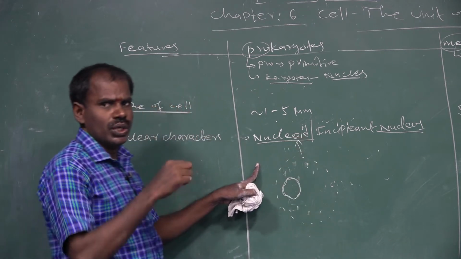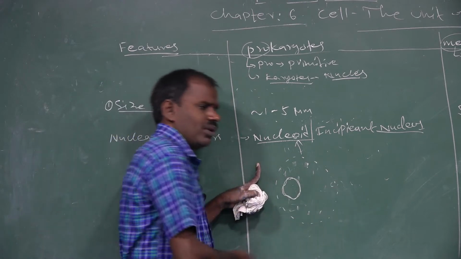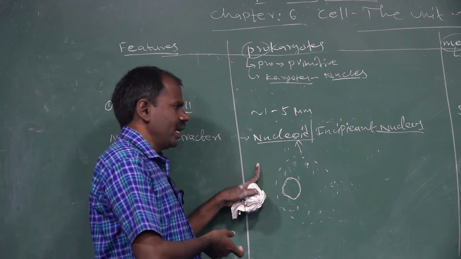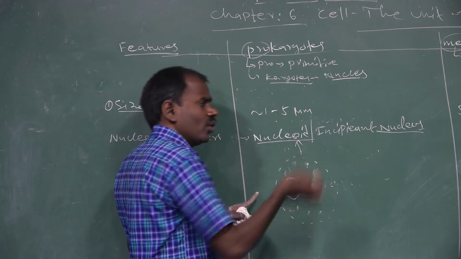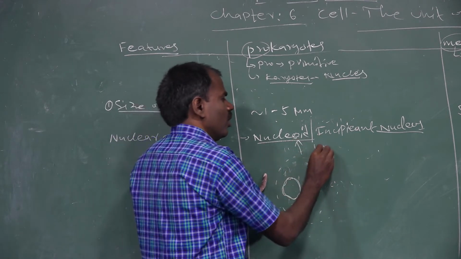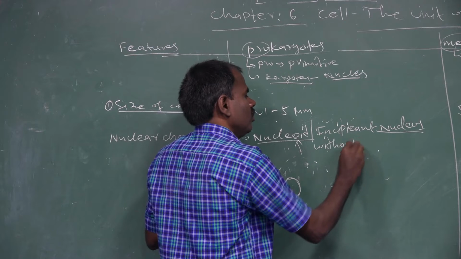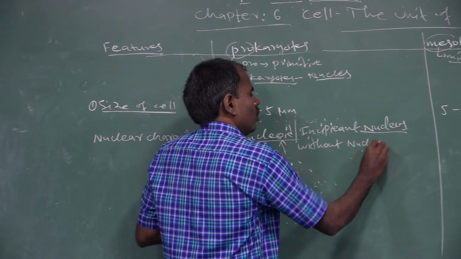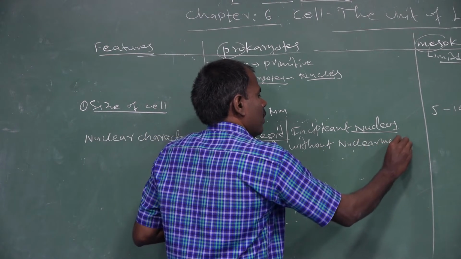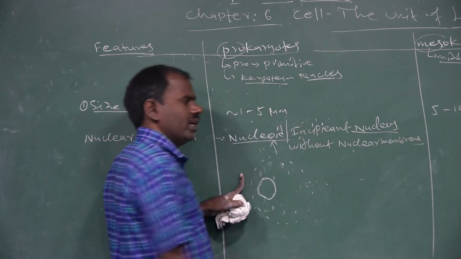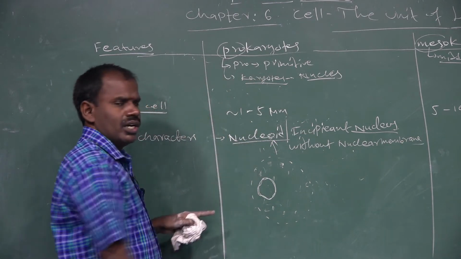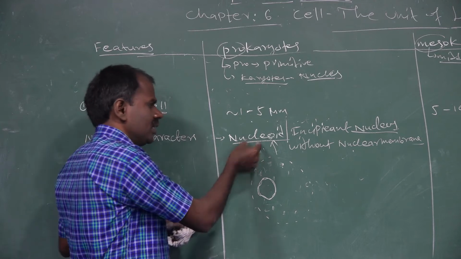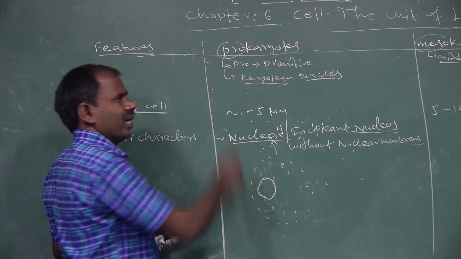What is a nucleoid? A nucleoid is a poorly developed nucleus without the nuclear membrane. These nucleoid structures are found only in prokaryotic organisms.